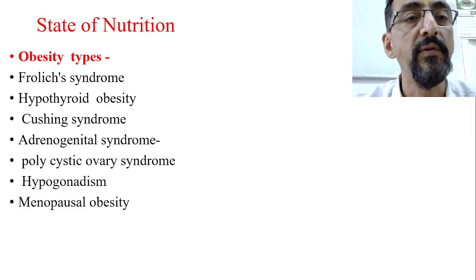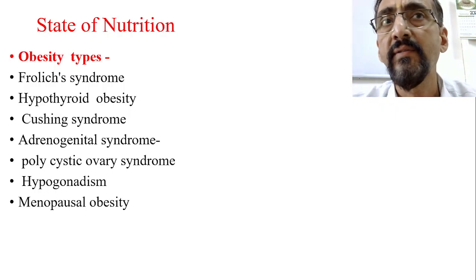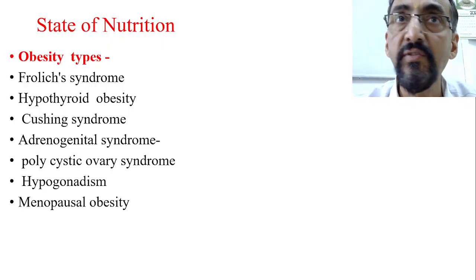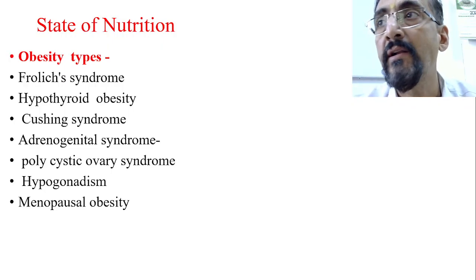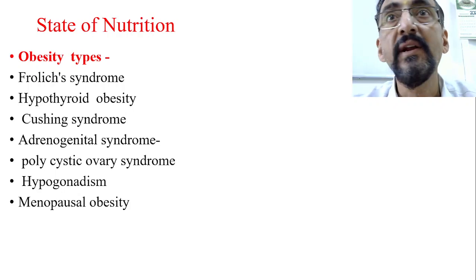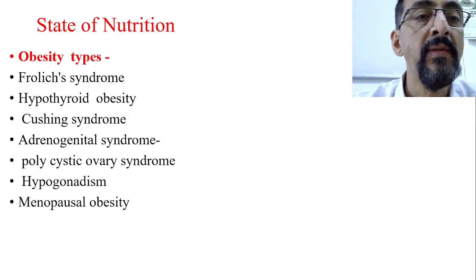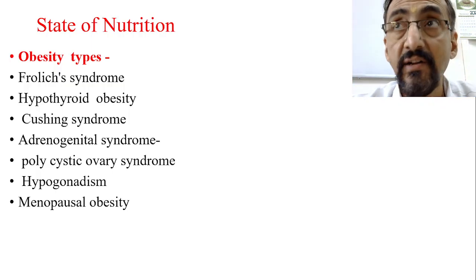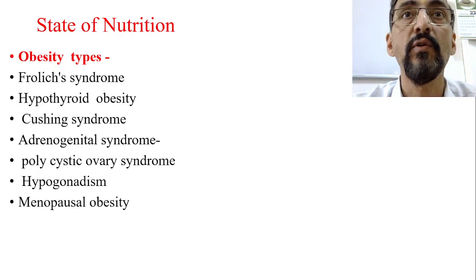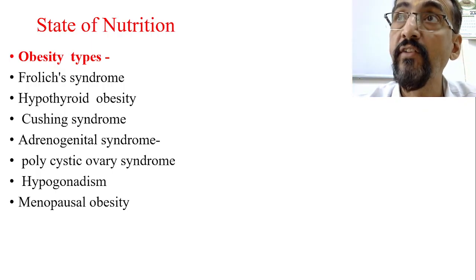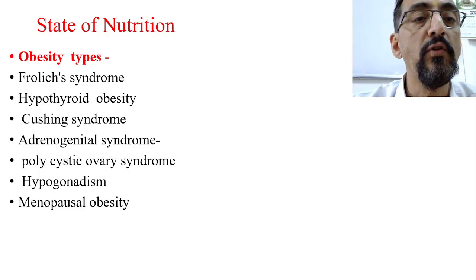That is hypothyroid obesity. Cushing syndrome is related to the adrenal gland, or sometimes Cushingoid syndrome is related to the pituitary gland, whereas Cushing syndrome is related to excess production of the adrenal hormones. It may sometimes be drug induced also, Cushing-like syndrome, because of excess intake of steroids, etc. Another one is adrenogenital syndrome, that also leads to obesity. Polycystic ovary syndrome is also one of the causes of obesity. Hypogonadism may also lead to obesity. Menopausal obesity, sometimes during the time of menopause there will also be obesity.